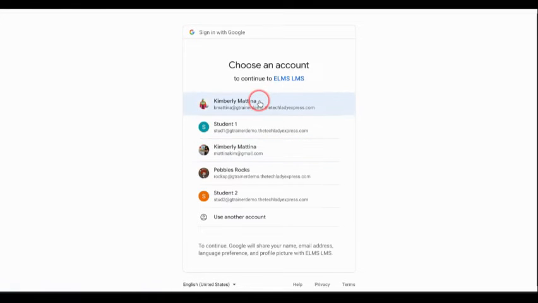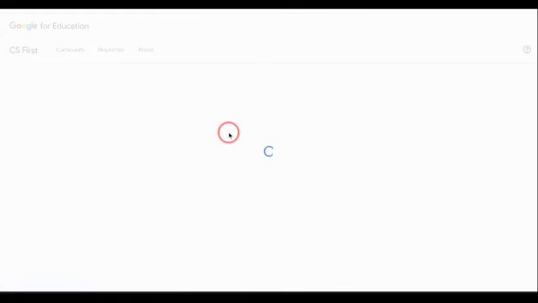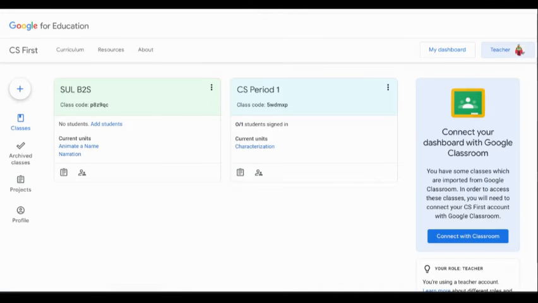And I'm going to sign in using my Google account. All right, and it automatically brings me up to my dashboard. And this is where I'm going to be able to see all of the classes that I have created in my CS First. So it lists all of your classes here, and you can see I have 2 class cards here. I can access all of my classes here.